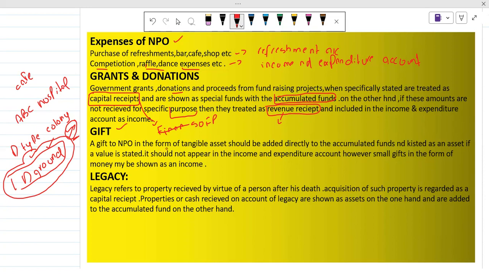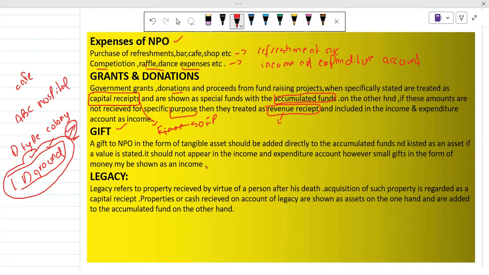So a gift to an NPO in the form of tangible assets should be added directly to the accumulated funds and listed as an asset if a value is stated. For example, if they give any land and its value is maybe 1 CR, maybe 2 CR, we will list this land as an asset for the NPO in the statement of financial position. It should not appear in the income and expenditure account because this is not revenue received. However, small gifts in the form of money may be shown as income.